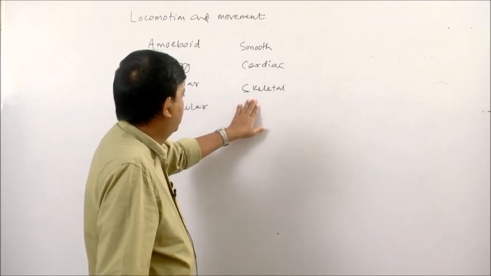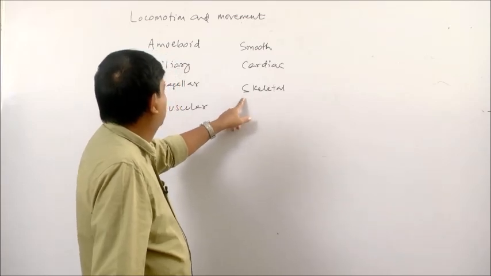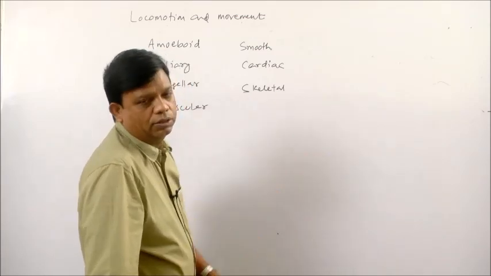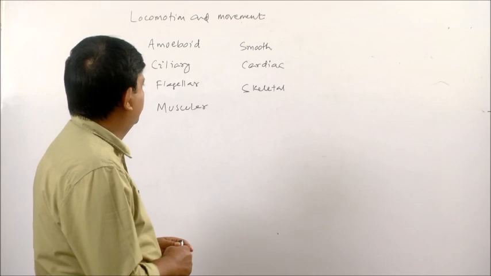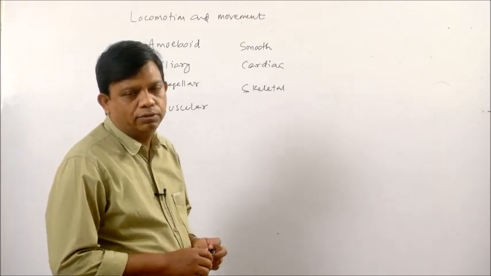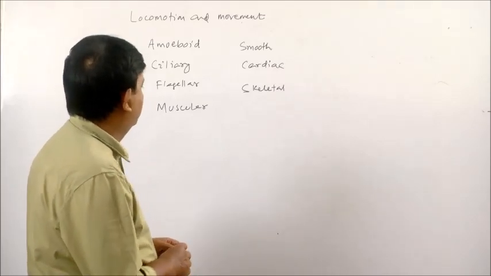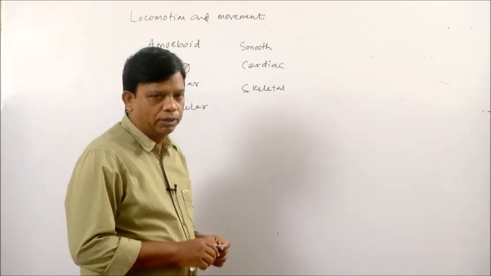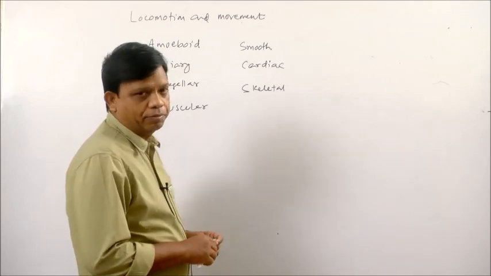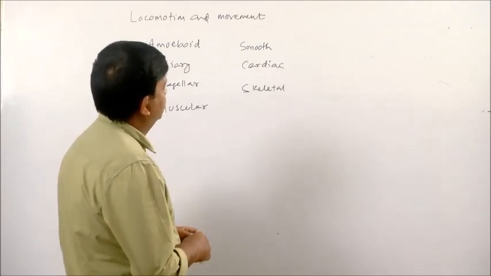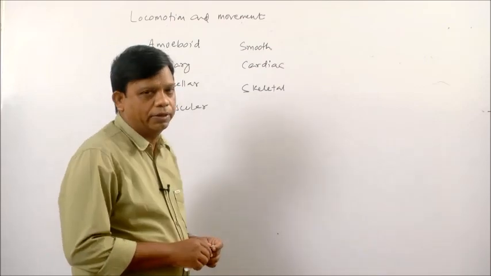Then finally, skeletal muscles. Skeletal muscles are found in association with skeletal structures. These skeletal muscles are responsible for locomotion. These are voluntary muscles. These are called voluntary muscles because their contraction is under our will. These skeletal muscles are also known as striped muscles. These are called striped muscles because they show alternate dark and light stripes or banding pattern.